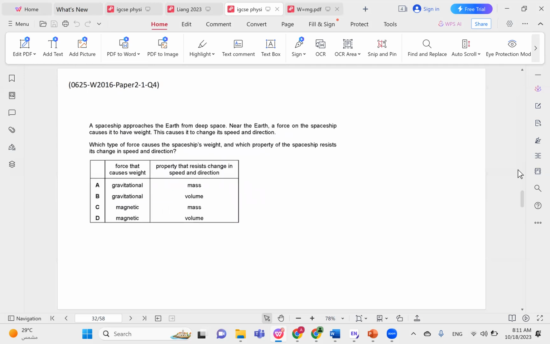A spaceship approaches the Earth from deep space. Near the Earth, a force on the spaceship causes it to have weight. This causes it to change speed and direction. Which type of force causes the spaceship's weight, and which property of the spaceship resists change? The property that resists change, we mentioned this a couple of times, is mass. So it's either A or C. And the force that causes weight is the gravitational force, not the magnetic force. Magnets are very different from the pull of gravity. So the correct choice here is choice A.